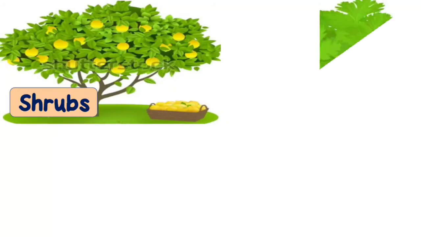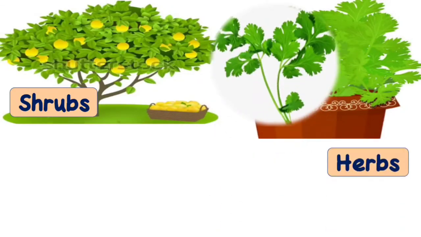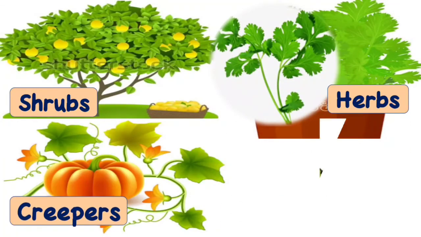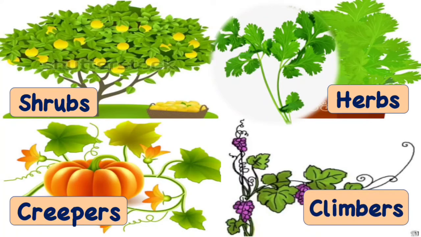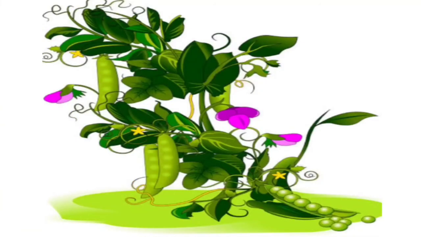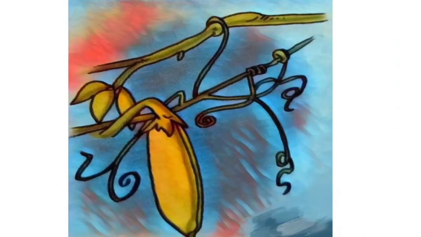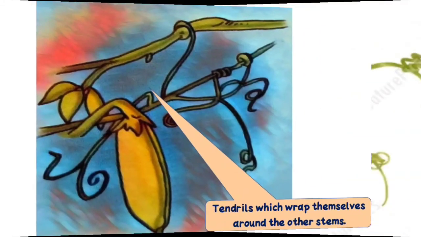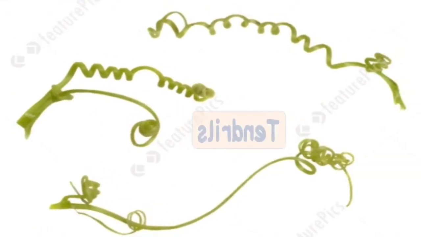Plants are classified into 5 categories. Is it, children? First is tree and the next are shrubs, herbs, creepers and climbers. So these are the types of plants. And some plants like the pea plant produce tendrils which wrap themselves around other stems. These are known as tendrils in pea plants.